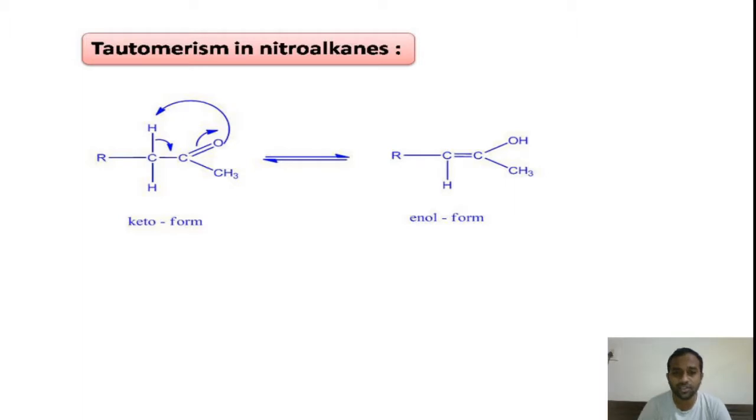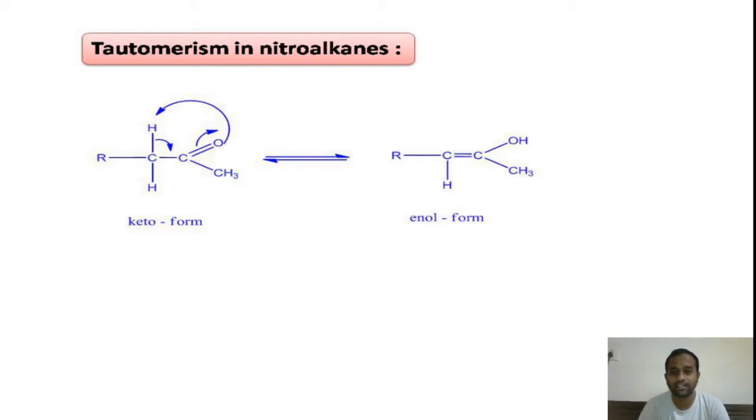So no doubt these two are isomers because they have the same chemical formula but differ in their structure and properties. Left side it has keto, right side it has enol functional group. Therefore their properties are different. Therefore they are isomers. And these are structural isomers because there is a difference in the bond sequence, the bond connections. At the left side if you see, C double bond O is there.